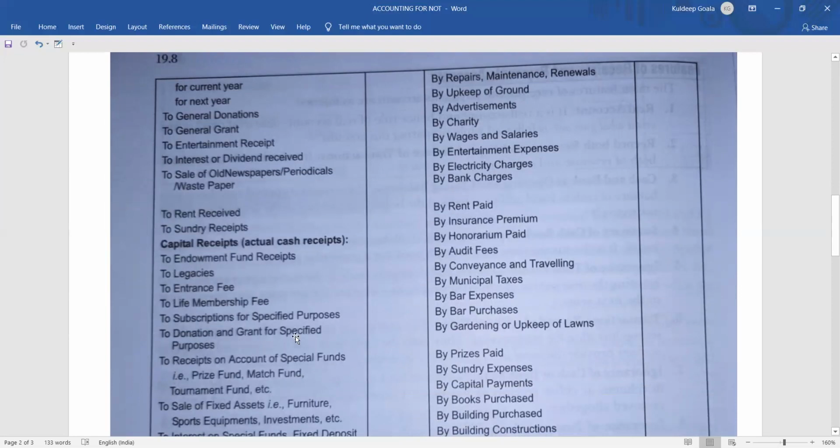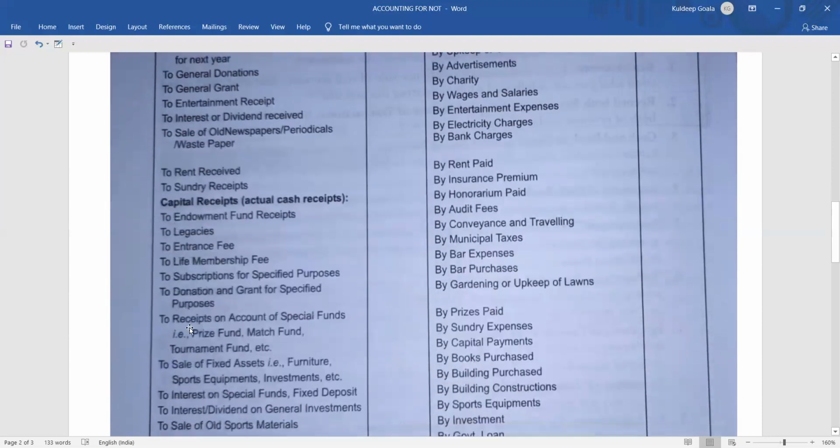Then donation and grant for specified purpose. Many times the donation or grant is provided by ministers or by government agencies. They will provide funds for a special purpose, like construction of a building or buying of land. That will be called capital receipt.